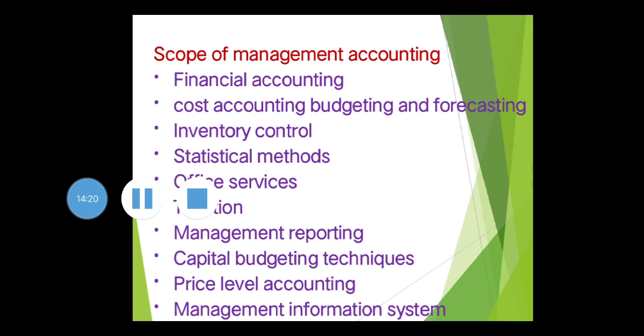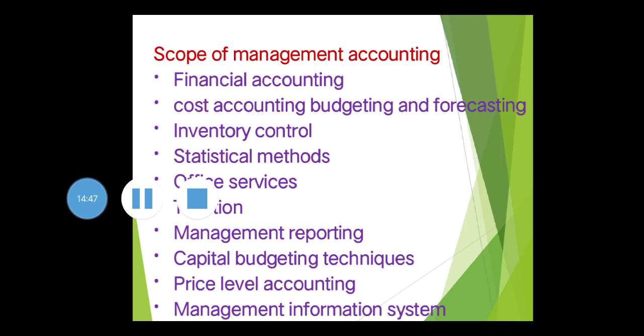And the last one is management information system. What actually does MIS do? The management accounting system serves as a center for collection and dissemination of information. That is for assisting the management in discharging their functions. Management accounting is basically for assisting the management in discharging their functions.